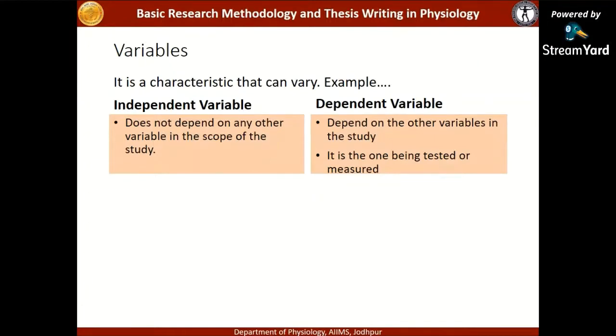Outside the study it may depend, but within the scope of the study, it will not depend on the other variables. On the other hand, a dependent variable, as the name suggests, depends on the other variables in the study, and it is the one being tested or measured.